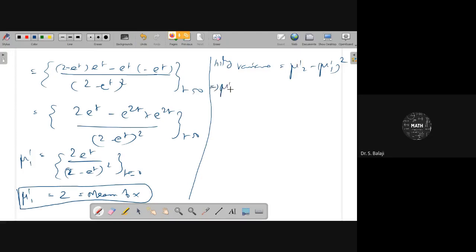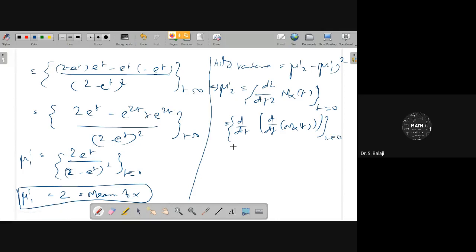Mu dash 2 can be written as d square by dt square of MX of t at t equal to 0. That can be written as d by dt of the first derivative of MX of t at t equal to 0. Already one derivative is over, you see that this is the first derivative. That can be written as 2 e power t over 2 minus e power t whole square with t equal to 0.